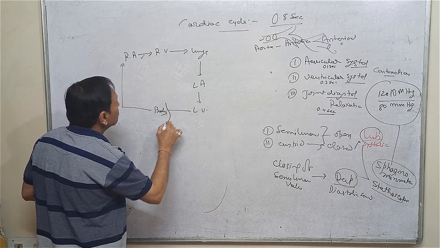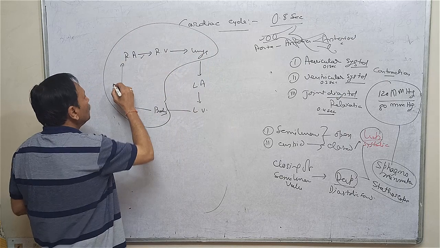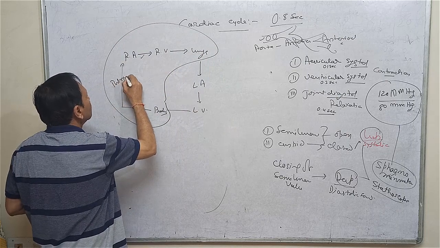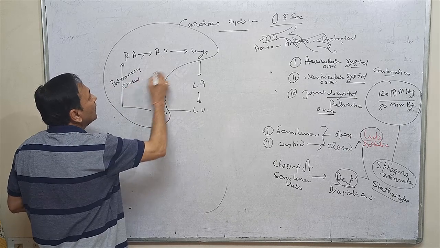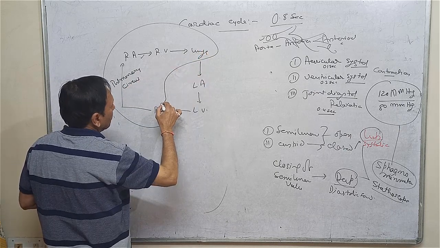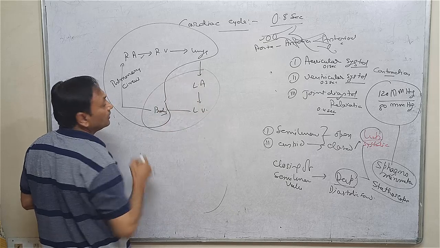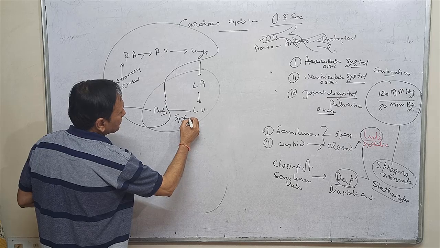From this part to lungs, it is called pulmonary circulation. And from this part, it is called systemic circulation.